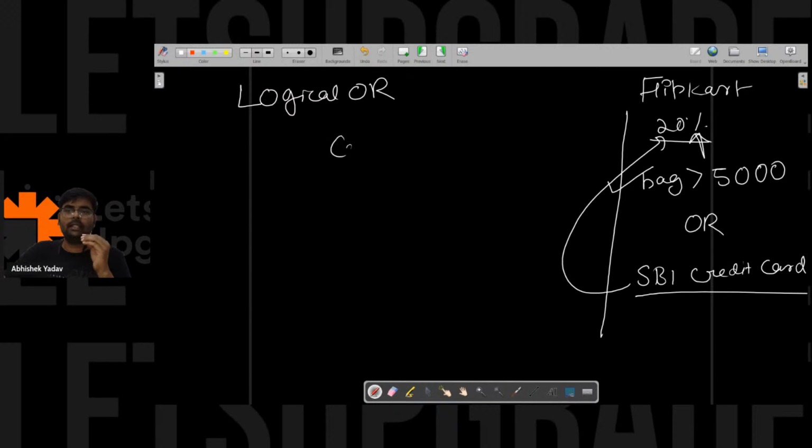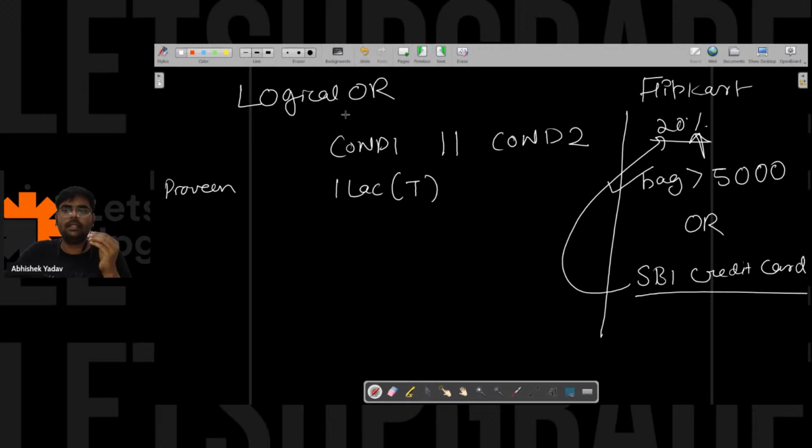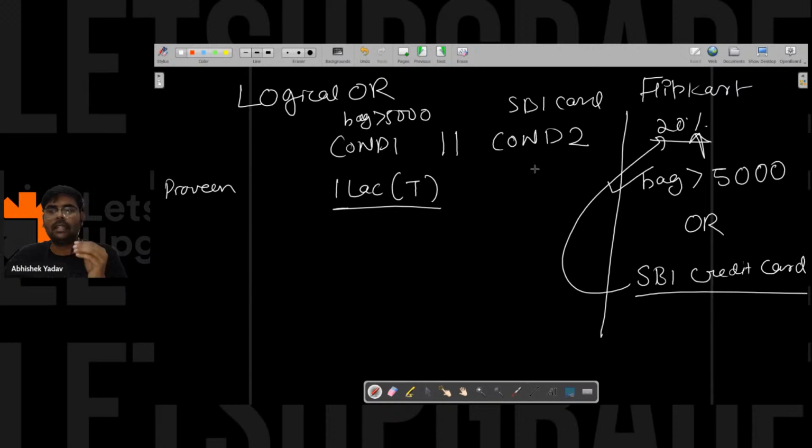Let's take condition 1 here, or condition 2 here. So let's take Praveen this time. Praveen says he wants to buy an iPhone, and the amount in the bag is 1 lakh rupees. So the first condition is true, that is, the bag amount is greater than 5,000 rupees. Praveen is not having any card. He will say, I will give the cash.